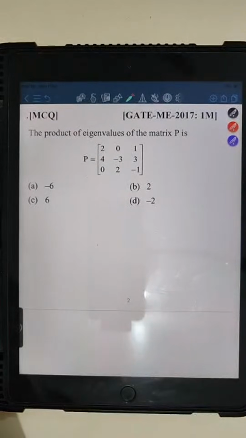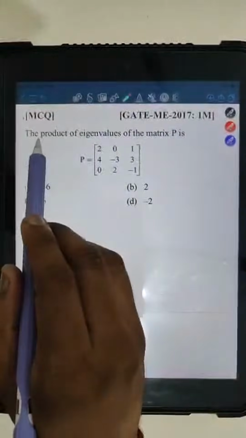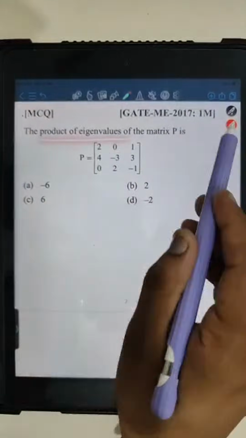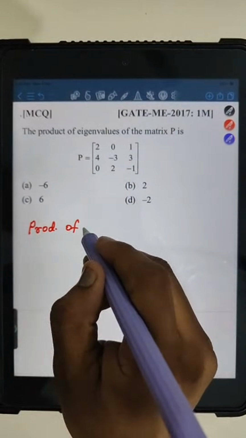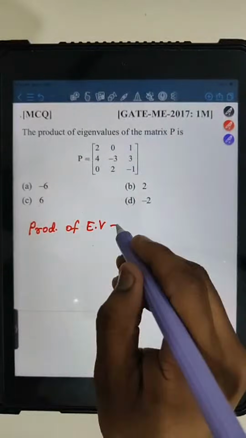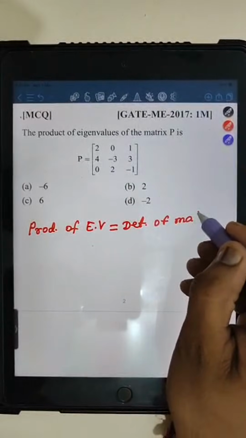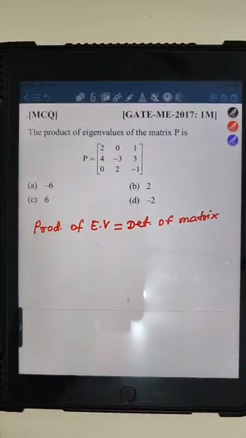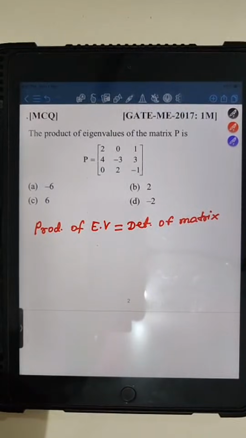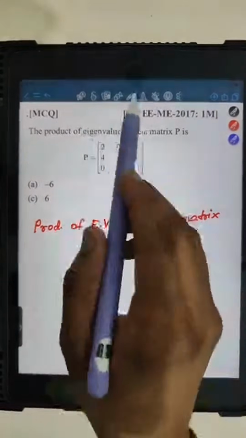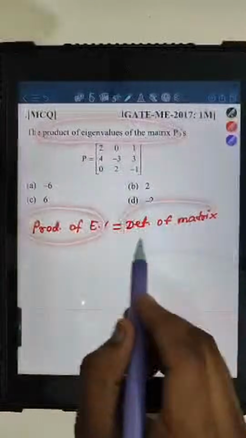In this question, what we have to do, we have to use the properties of eigenvalues again, because you have been asked the product of eigenvalues. Right now we have discussed the product of eigenvalues is equal to what? Determinant of matrix. Just a while ago we also saw that the product of eigenvalues is equal to the determinant of the matrix, right. So we have been asked the value of the product of eigenvalues, so we find this.